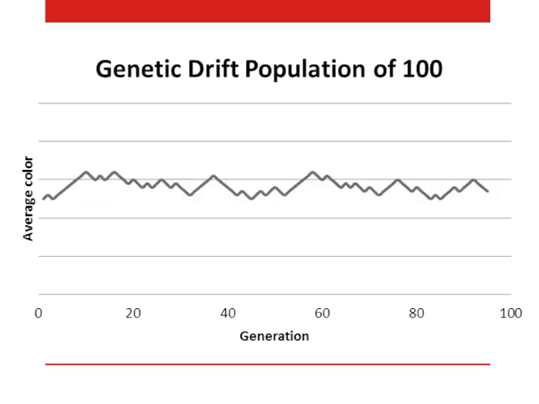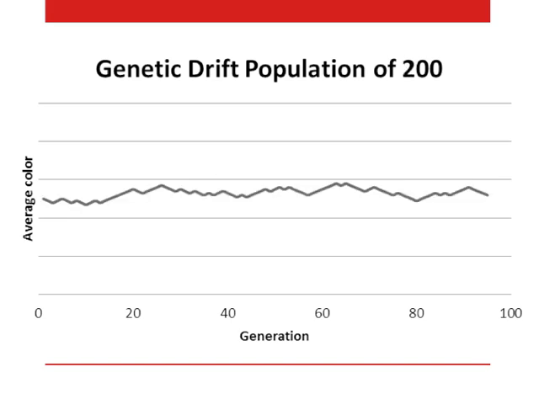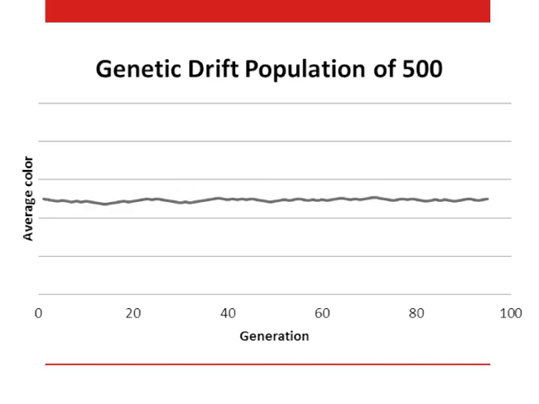While it is possible to randomly select 5 of the darkest circles from a set of 10, it is highly unlikely to randomly select 500 of the darkest circles from a set of 1,000. These graphs, demonstrating genetic drift in populations of varying size, demonstrate that fact. As the population increases from 50 to 100 to 200 to 500, the effect of genetic drift gets smaller and smaller. Because of the importance of population size on the effect of genetic drift, 2 important special cases arise.